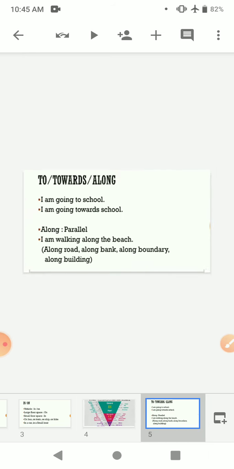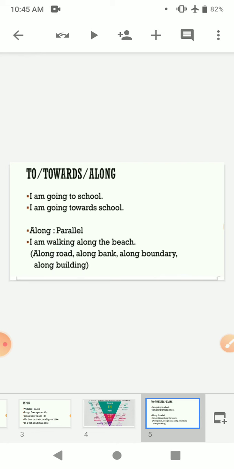Now coming to the other prepositions: to, towards, along. For example, if I say I am going to school, it simply means that the place where I am going, I am talking about the exact place. So here I am talking about a particular destination, a particular place. So I will say I am going to school, I am going to home, I am going to hospital, meaning I am talking about the particular destination, the exact place.